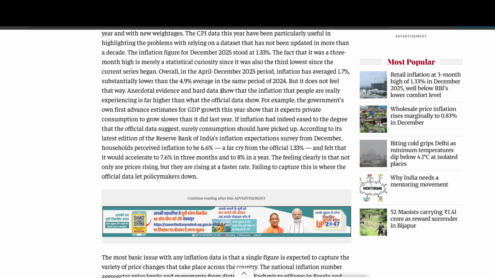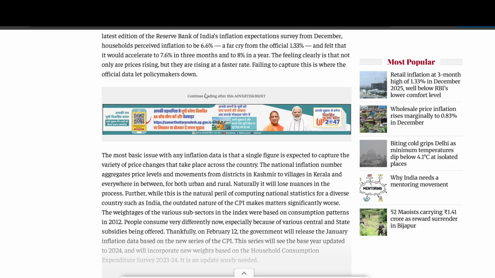And the RBI showed that around 6.6% to 7% is the current inflation, and expected inflation is 7 to 8% in the coming years, in 2026 onwards. That is a very crucial point to be noted. There is also a red flag: people's expenditure is very low compared to earlier years like 2023 and 2022, because if inflation increases, then purchasing power decreases. So this is a red flag we need to consider.